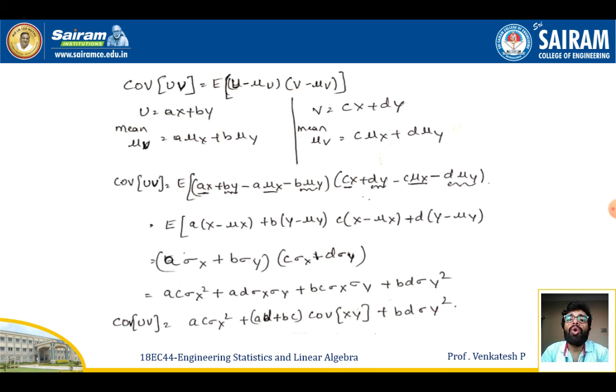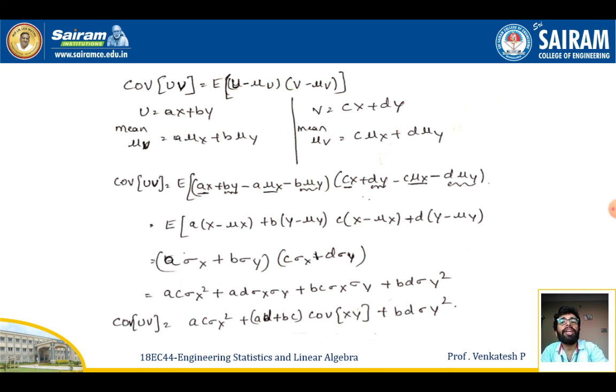Next, the covariance of UV I can also estimate. The covariance of UV is given by the expectation of U minus mu U times V minus mu V. Since U is given by aX plus bY, with mean mu U given by a into mu X plus b into mu Y, and V is given by cX plus dY, with mu V given by c mu X plus d mu Y, I'm going to incorporate all these into this equation.